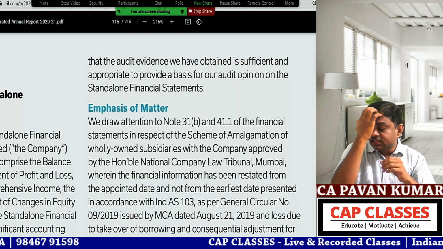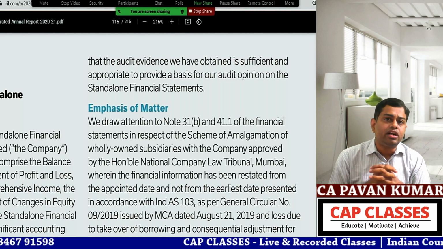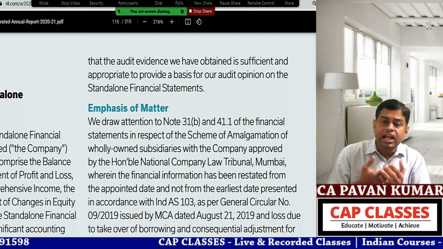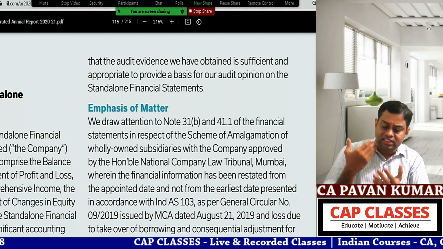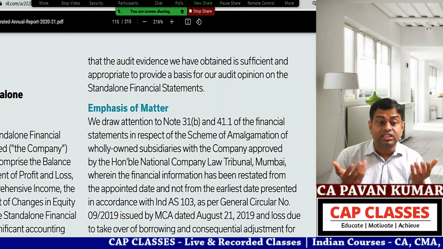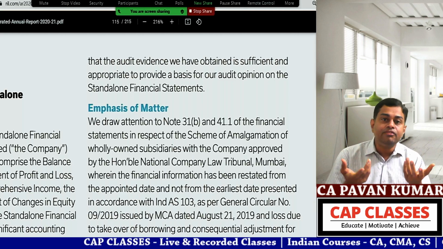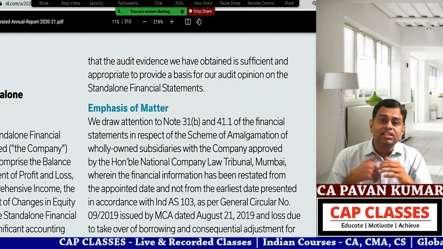So very clearly they are saying that we have received sufficient appropriate audit evidence. We have not faced any restriction or limitation on the scope of the audit. That means the company cooperated. Whatever information we asked, they have given. They have given access to books of account also.